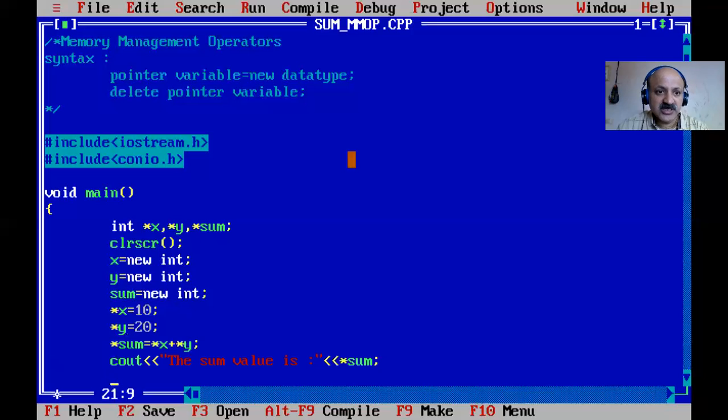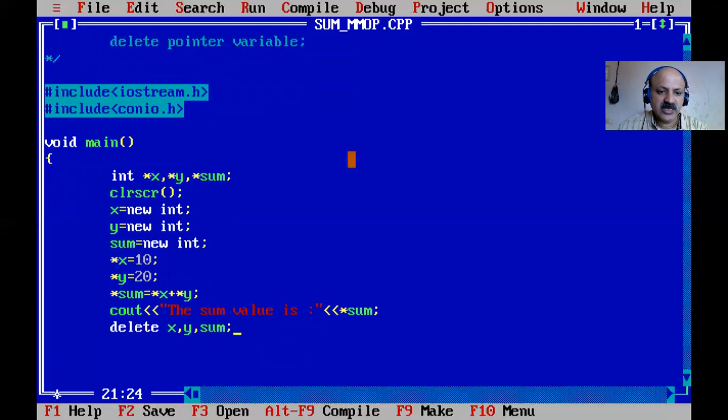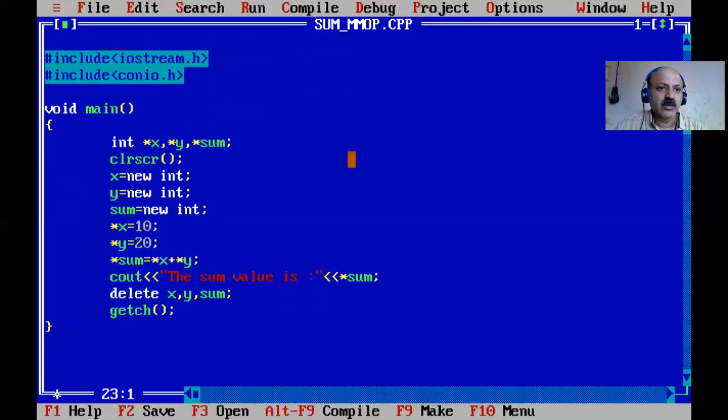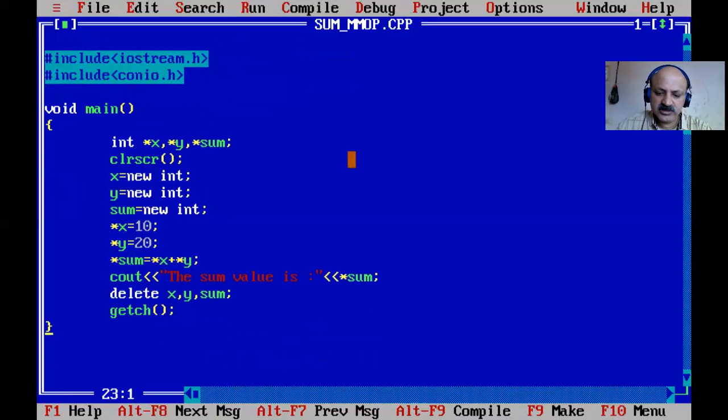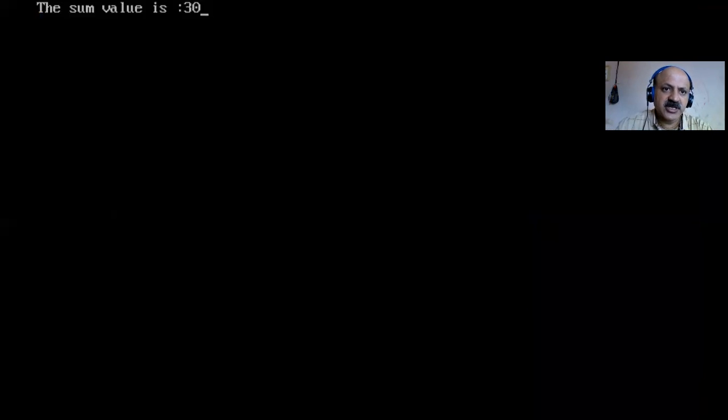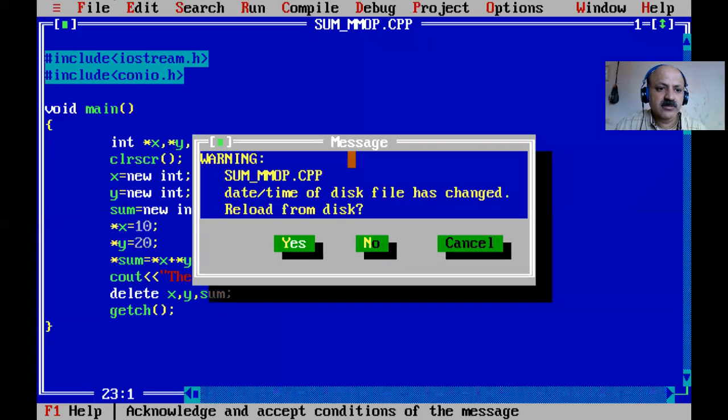And we use delete; the syntax is the delete operator followed by the pointer variable. So delete x, y, and sum, and all the memory is released. So with the new operator we get the memory location, and the delete operator releases the memory location. New and delete are the two memory management operators. There is no error, so let us check. Yes, 30 is the answer.